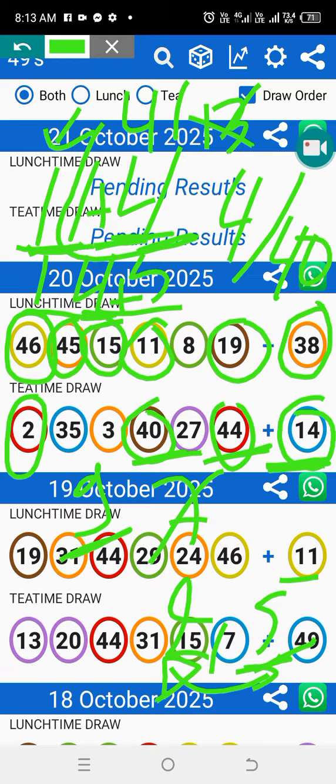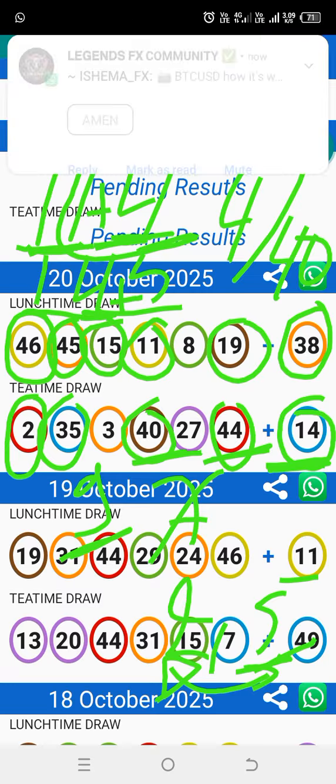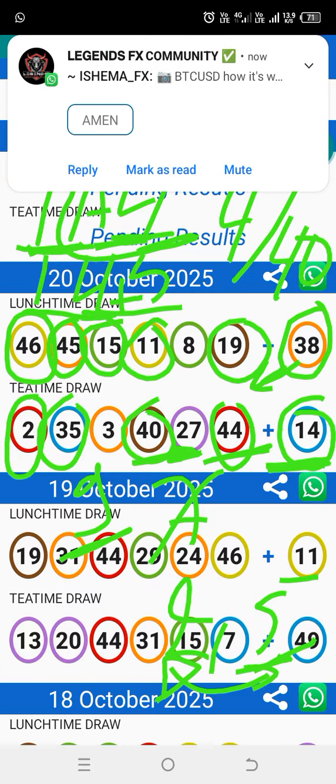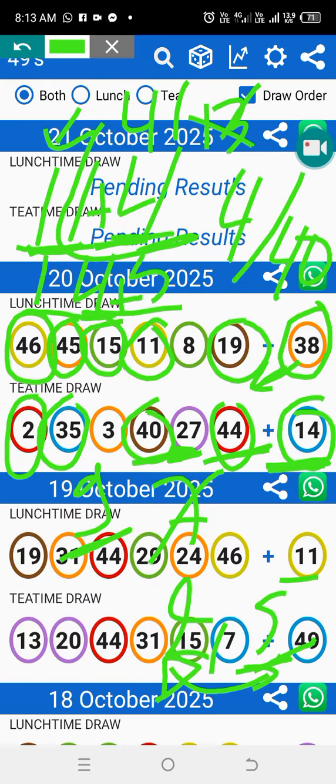My banker was this one, but it's not necessary because I always show you where it came from. It was 38 and 35. 35 was our main banker of the day, which came, and the 27 and the 38. You can see the screenshot. I did post here showing our winnings, right?